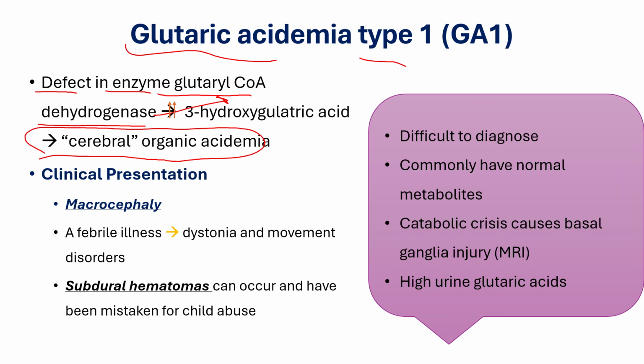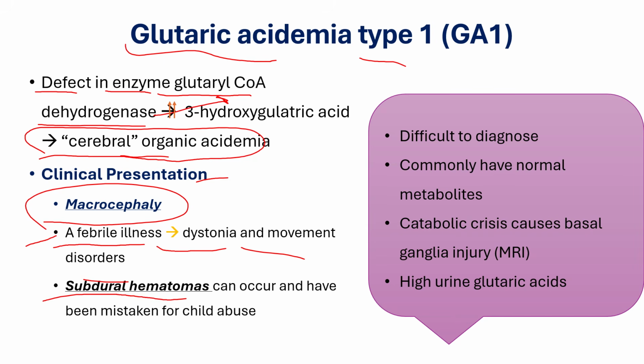The toxic byproducts will concentrate mostly in the brain. The infant appears normal at birth and then later on may develop macrocephaly. With any stressor, like acute febrile illness, the child will develop encephalopathy and this will lead to dystonia and movement disorder. Also can present with subdural hematoma and is commonly mistaken for child abuse.